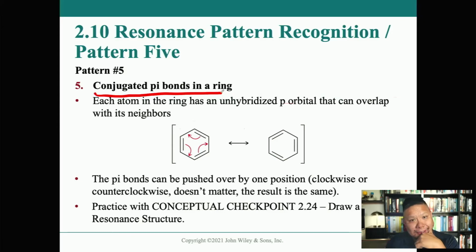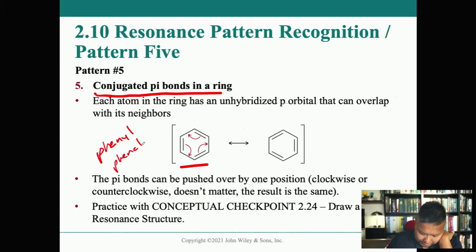conjugated pi bonds in a ring. I just showed you this earlier, where we have a benzene ring, also known as a phenyl, right, a phenyl ring. I was thinking about phenol, and a phenol is just a phenyl except it has an OH on it, right?